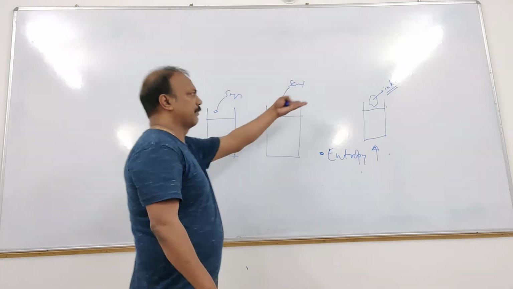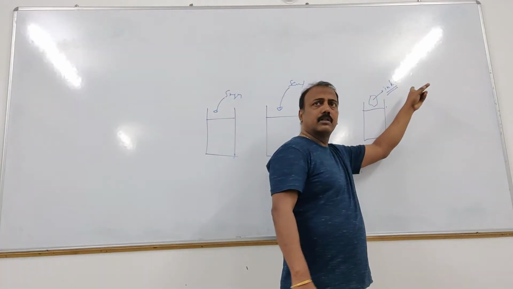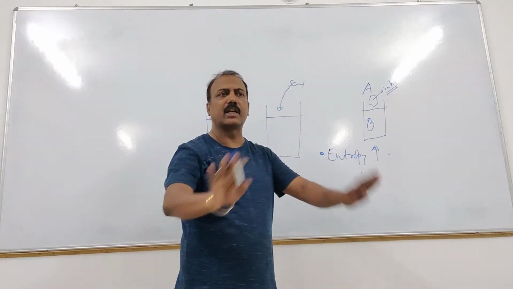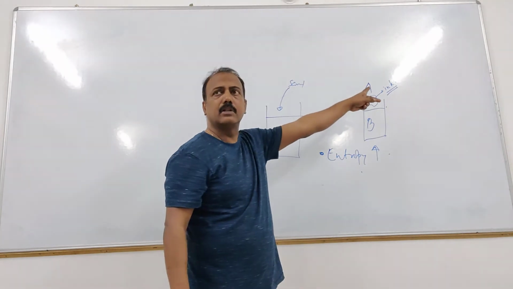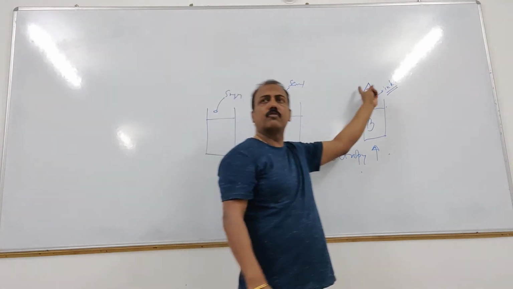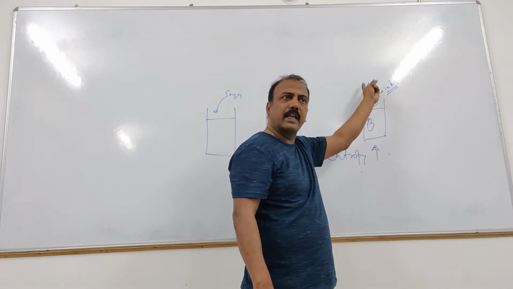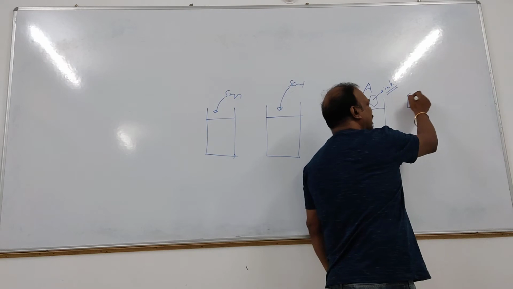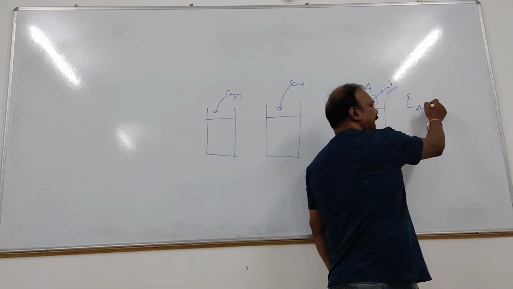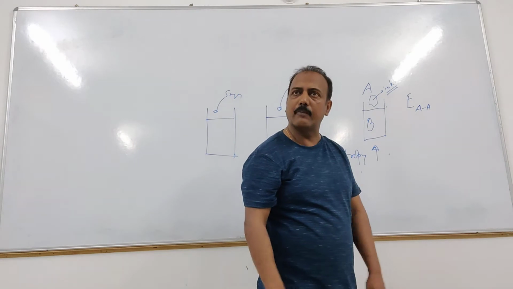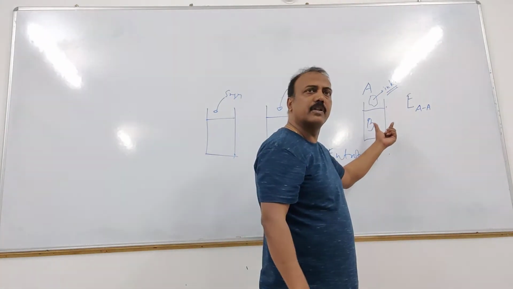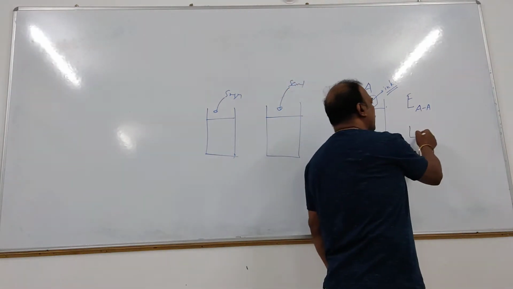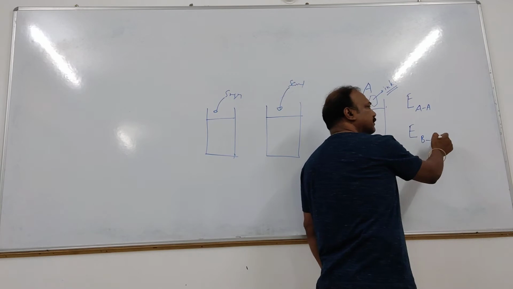Same example, the ink one. Suppose this is A, the ink, and the water is B. So in general we can talk about it. When ink was alone, there was some interaction between its own molecules, between the ink molecules only. That interaction is denoted by the energy of interaction between A and A, between two A molecules. When B was alone, only water was there, there was interaction between the water molecules, denoted by energy for B and B, right?